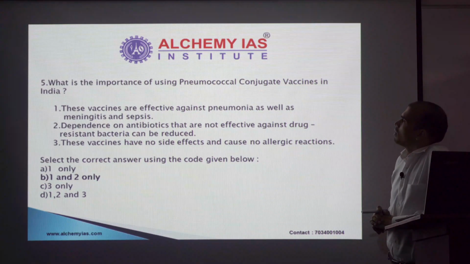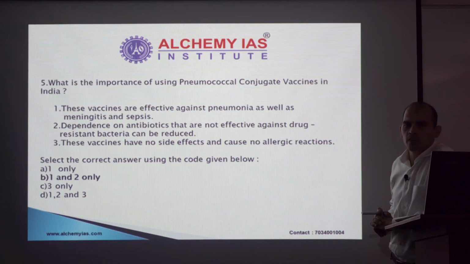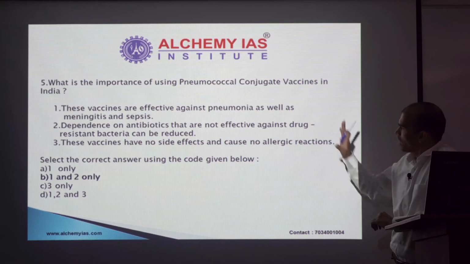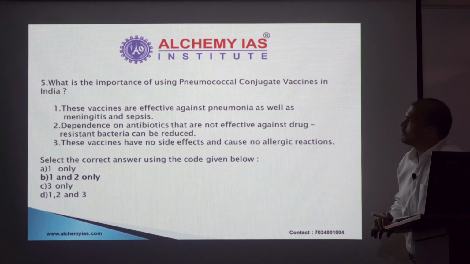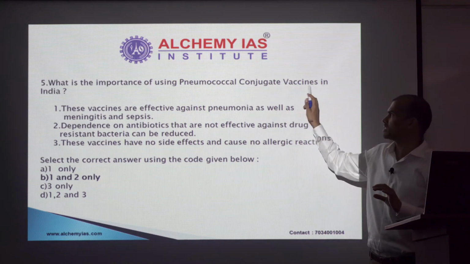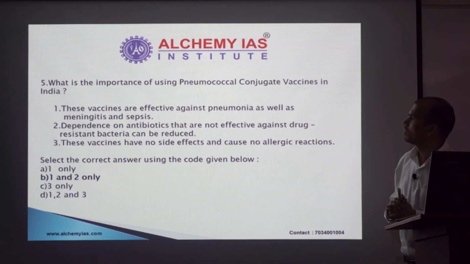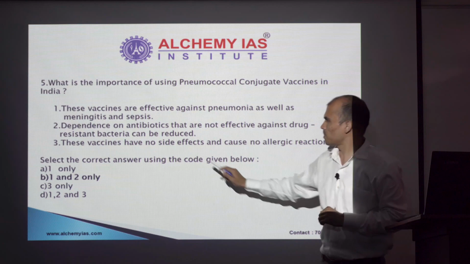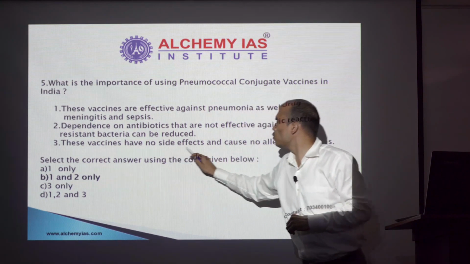Question, again, a lot of talk about vaccines was going on because of COVID. So they asked a question about conjugate vaccines. Again, when you look at the statements, even if you have not heard about these conjugate vaccines, PCVs, look at statement 3. The vaccines have no side effect.